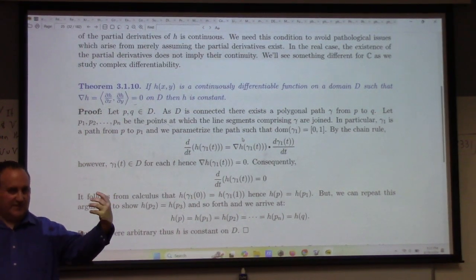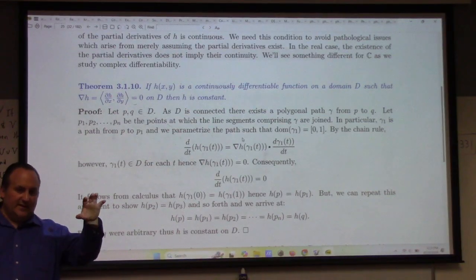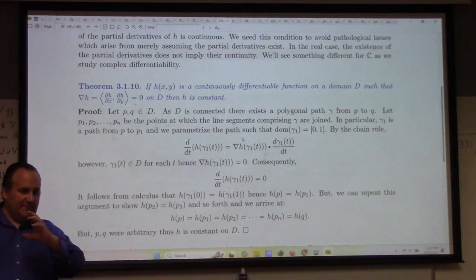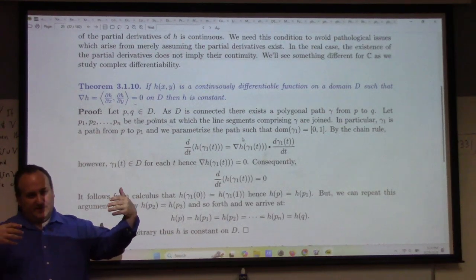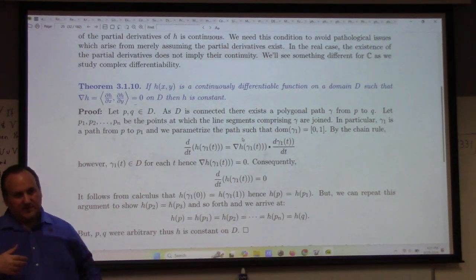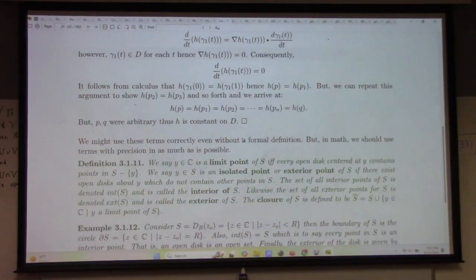Like if the set is disconnected with just two pieces that themselves are connected, on each of the connected subsets we could apply this argument and have H equal to a constant on that set, and then H equal to a constant on the other set. But we wouldn't know that they're the same constant unless we can join them by a path. So that's how the topology enters in here, the connectedness. So that's an important thing. We use that sometimes.